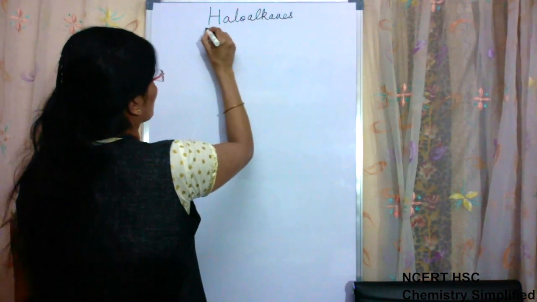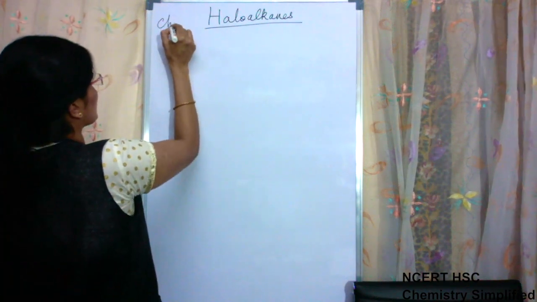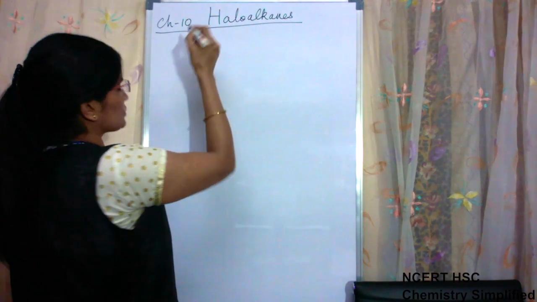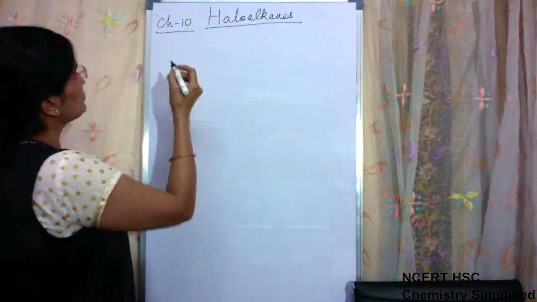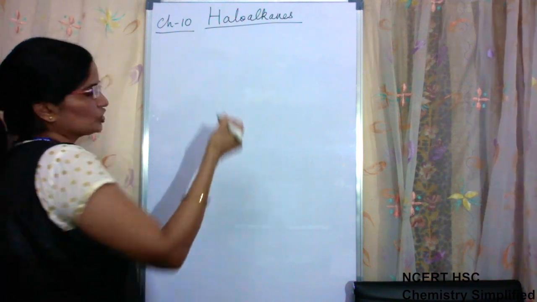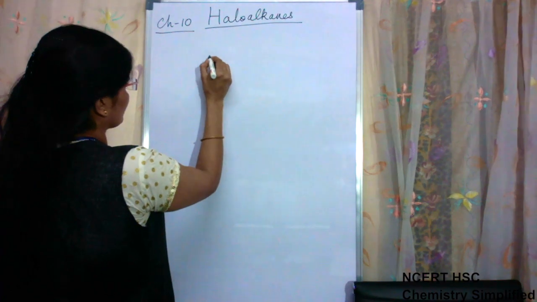Haloalkanes and haloarenes. Chapter number is haloalkanes and haloarenes. So first we will take the portion haloalkanes. Now the first question is, what are actually haloalkanes? So for that,